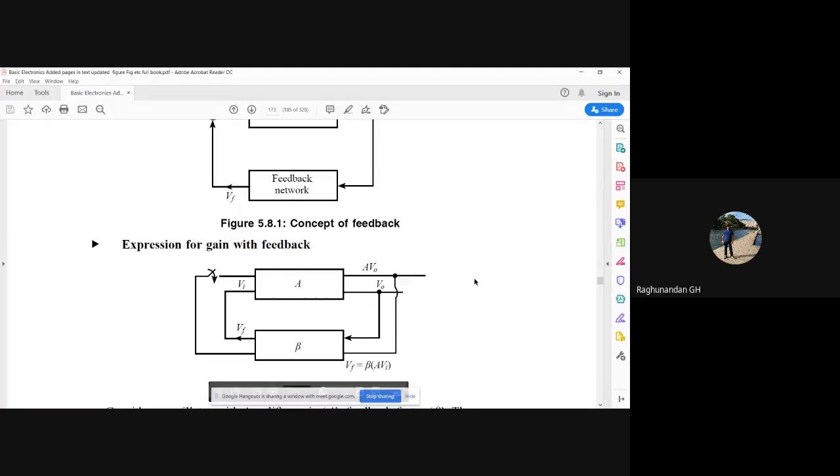That noise itself will be amplified by the transistor, and that will be given as output. At the output, the duty of this block is to sample. So the noise itself is sampled and fed back as feedback.